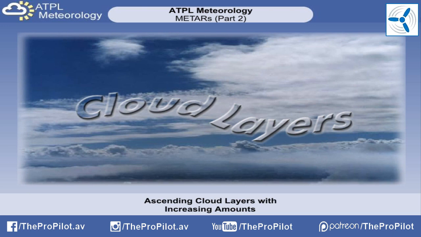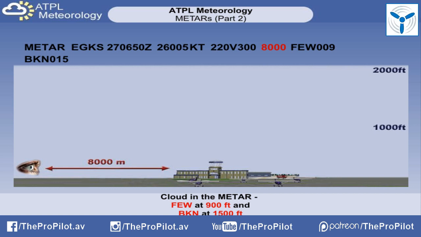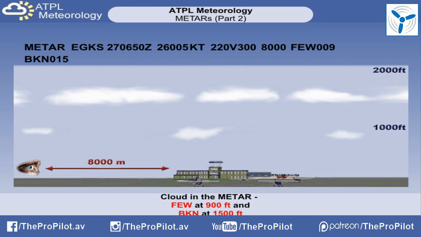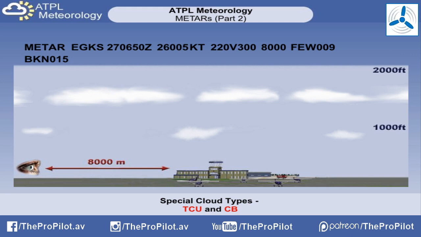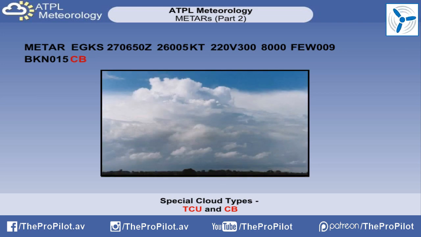If there are several layers of cloud, then these will be shown in ascending order. Higher cloud layers will only be included in the METAR if they cover a greater proportion of the sky than the reported layer immediately below. In our example METAR, we have a visibility of 8 kilometers with 2 cloud layers. The first is few at 900 feet, and the second is broken at 1500 feet. Special cloud types may appear in a METAR. If so, they will be used to denote the presence of either towering cumulus cloud or cumulonimbus cloud.